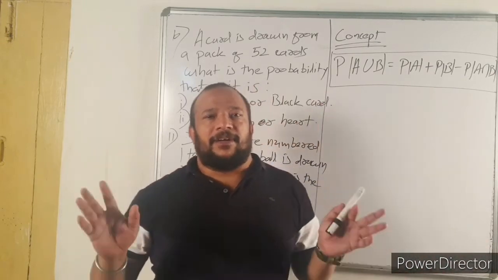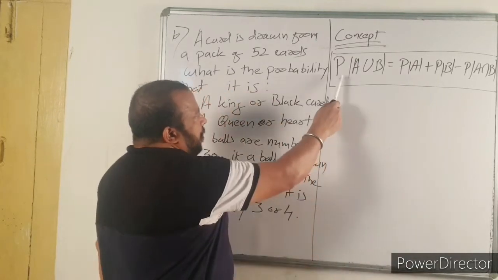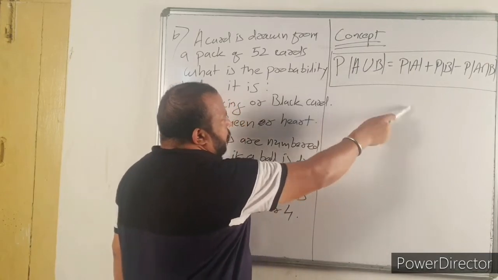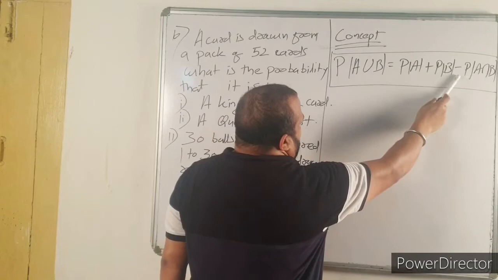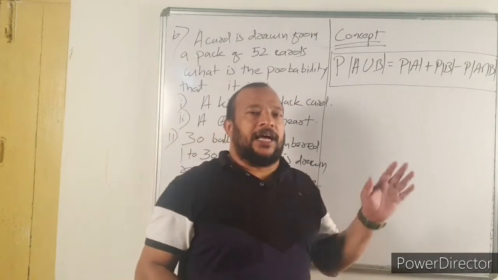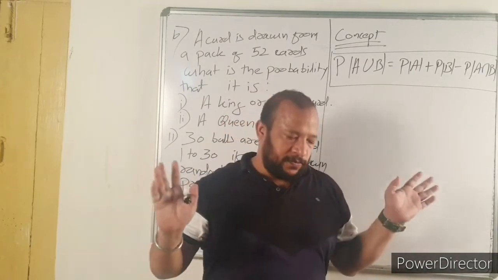The same formula is there in probability. So this is the concept: probability of A union B is equal to probability of A plus probability of B minus probability of A intersection B. It is there in set theory and it is there in probability also.